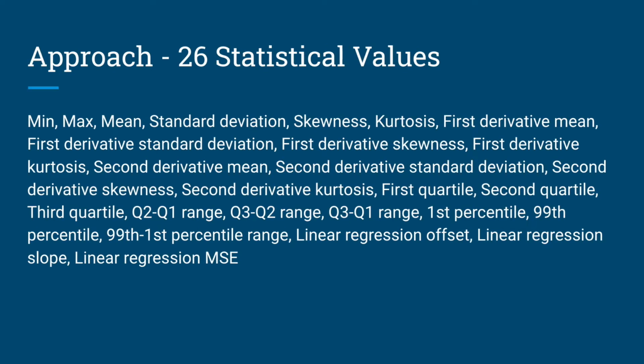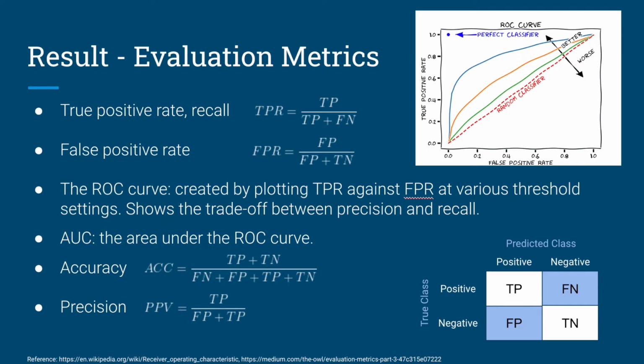Then, Surfboard calculates these 26 statistical values from each of the sequences. So, for each base feature sequence, the output will be 26 statistical values. We use 4 metrics to evaluate our results: AUC, accuracy, precision, and recall. The higher this metric value, the better the model.